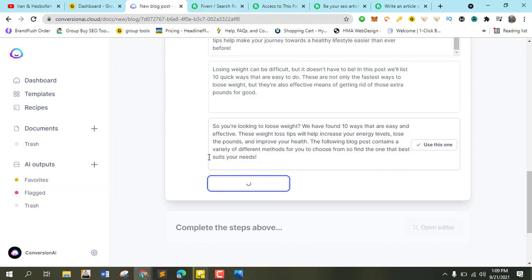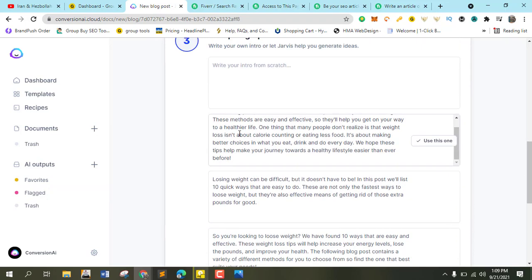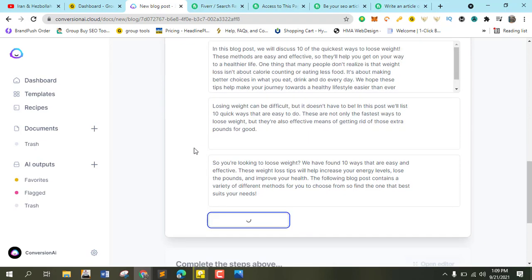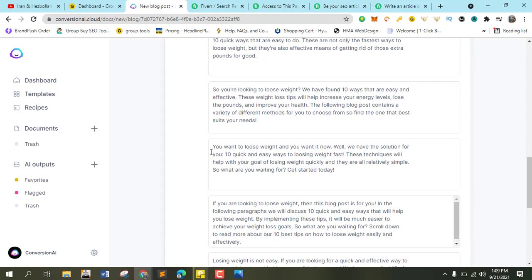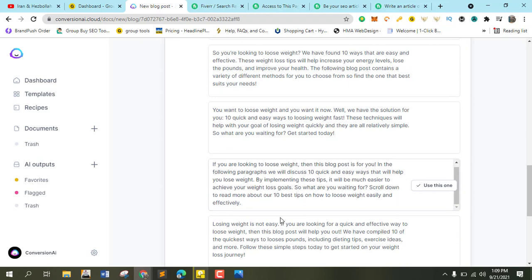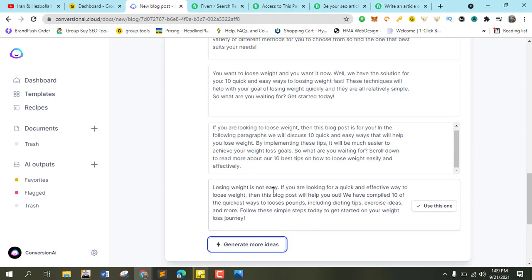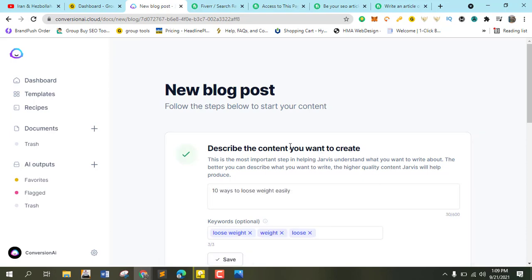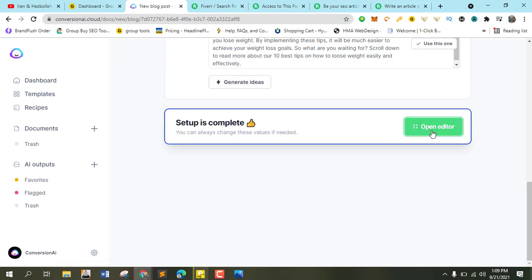So you can go around and play with this thing and choose the suitable contents for you. If you're looking for ways, then this is for you. For the paragraph, it's called "quickest way." Look, this is not easy. I think I will go with this one. Okay, so continue, open the editor. Just go down here, open the editor.